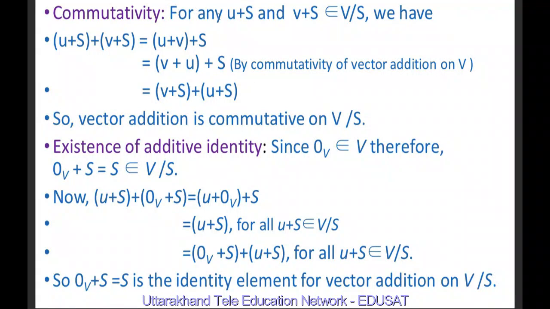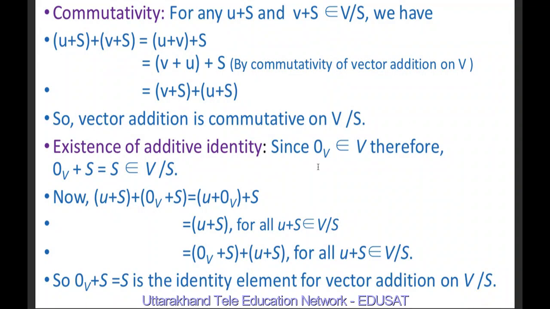Now commutativity: let u + S and v + S belong to V/S. Therefore (u + S) + (v + S) may be written as (u + v) + S by definition of vector addition of V/S. And this is equal to (v + u) + S, because u and v are elements of V and V is a vector space, so commutativity of vector addition is satisfied on V. And this is equal to (v + S) + (u + S). So vector addition is commutative on V/S.